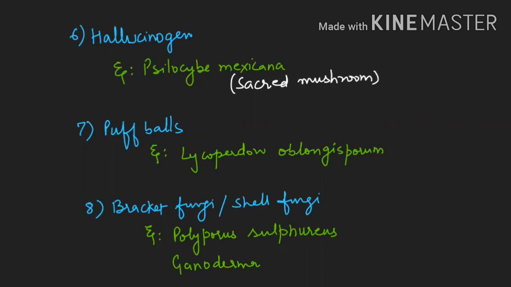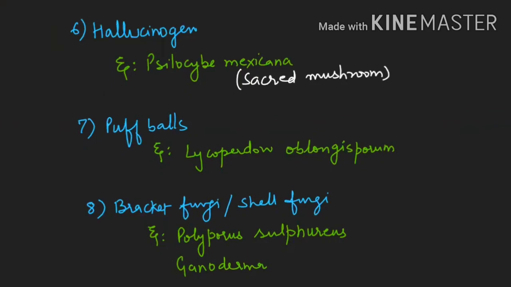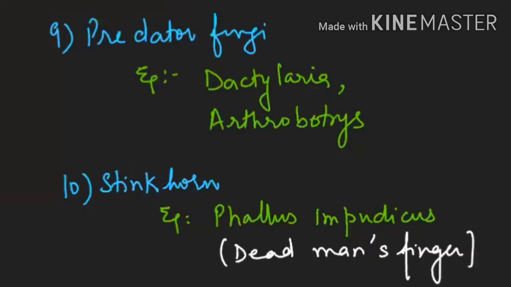Next example is puffballs, for example Lycoperdon oblongisporum. Next example is bracket fungus, which is Polyporus and Ganoderma. Ganoderma can make even a standing tree hollow. It has the power to decompose lignin also. Predatory fungus examples are Dactylaria or Arthrobotrys, and stinkhorn example is Phallus impudicus, which is also known as dead man's finger.